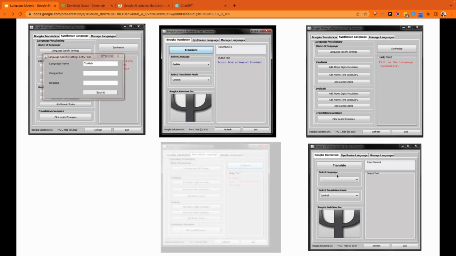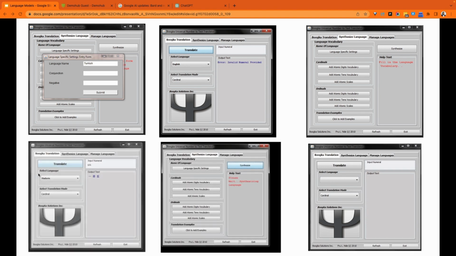Once you've trained it, you can put in a number and pick a language. I had over twenty languages at the time, and it would translate this integer for you into the language. Here's Mandarin. You can imagine Mandarin is a little bit of a complex language. I had it for English, French, all the languages you can imagine at the time.